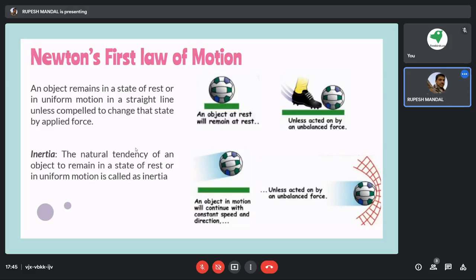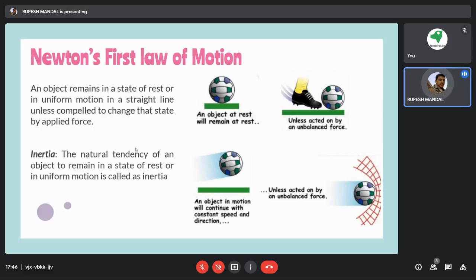Once that ball is moving in the air, that object is in motion. And when the footballer hits the goal post and scores a goal, when that ball hits the net of the goal post, then only will it come to rest. The flying object was there, and once it met the net, only then did it come to rest.